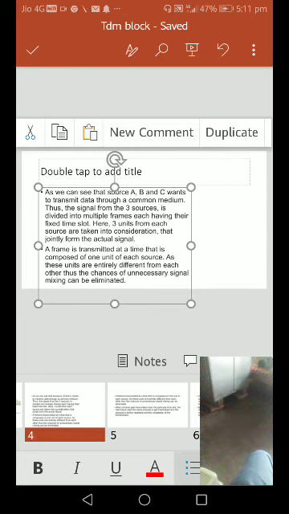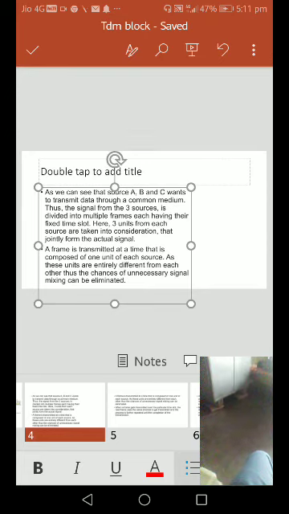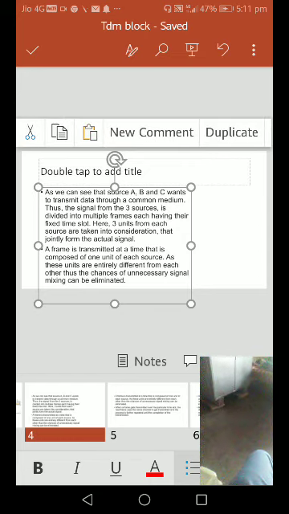A frame transmitted at a time is composed of 1 unit of each source. As these units are entirely different from each other, the chance of unnecessary signal mixing is eliminated.